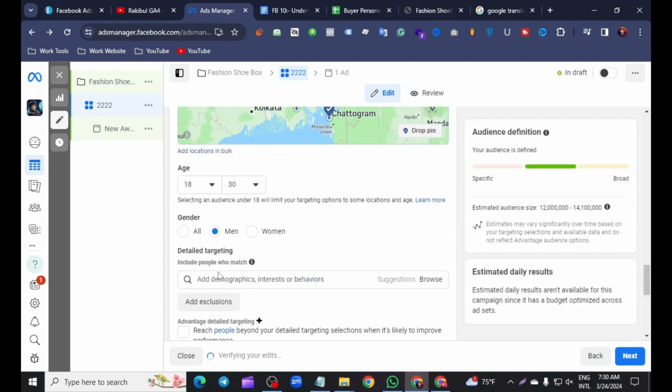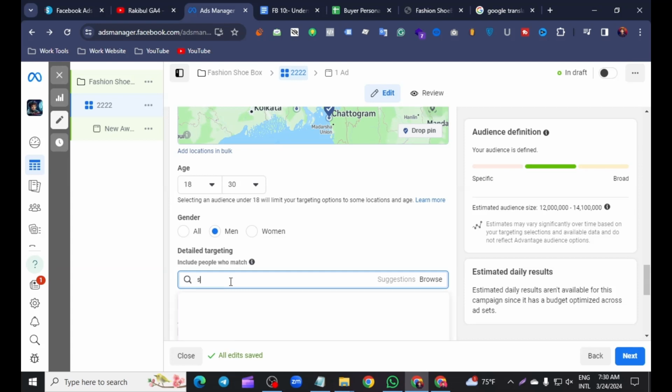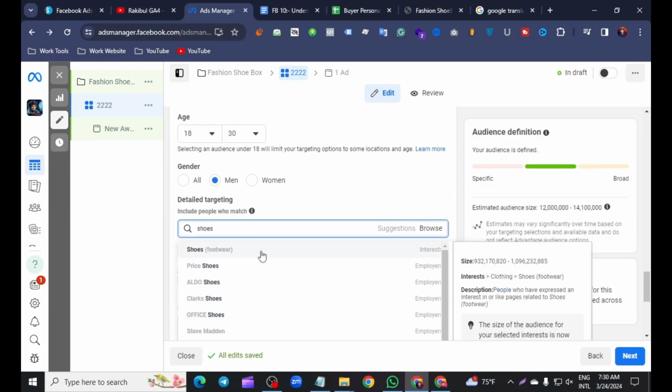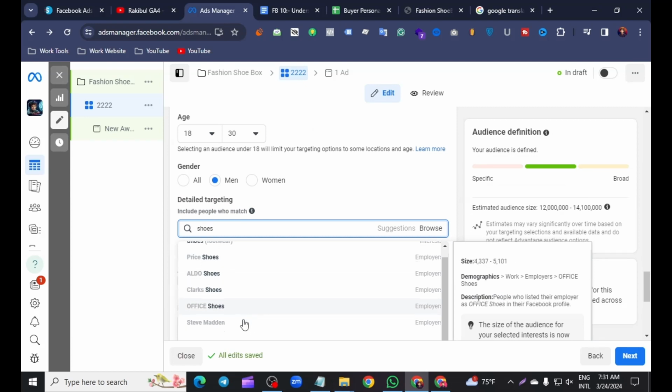Also there is the important detailed targeting. Detailed targeting means what kind of people are interested in our product, and what kind of people select and buy our products. Our product is shoe related, so we write shoe. Look at that, there are many kinds of suggestions: shoe, footwear, price, offer shoes.